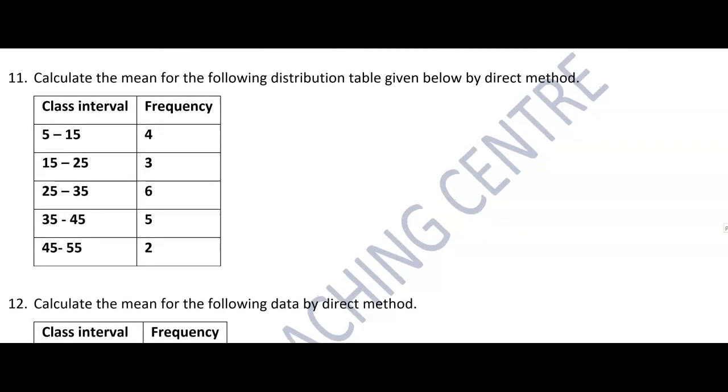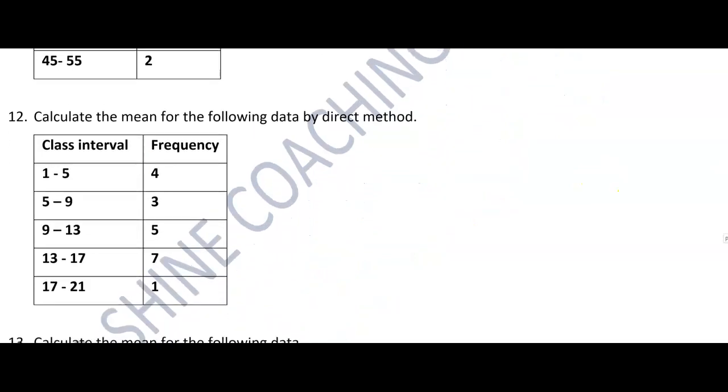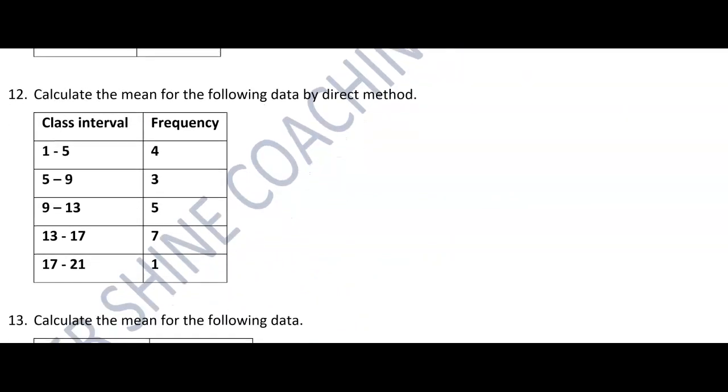Next, calculate the mean for the following distribution table by direct method. They have mentioned here any method, which means you have to use only that method. Next, question number 12, find the mean for the following data by direct method. They have mentioned here direct, so you have to use the direct method only.